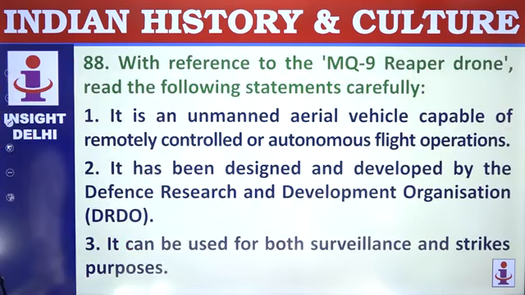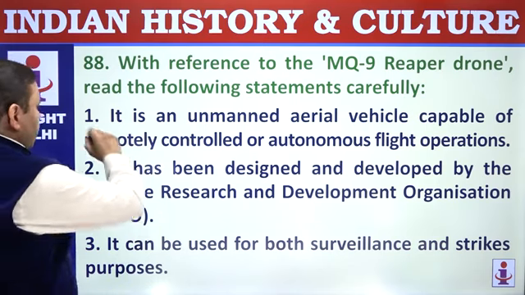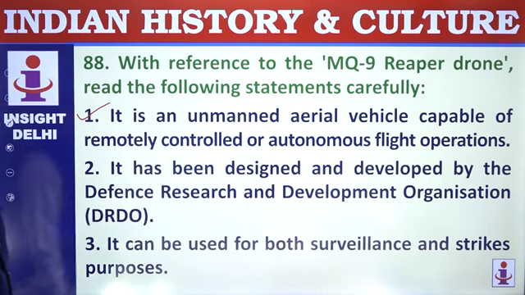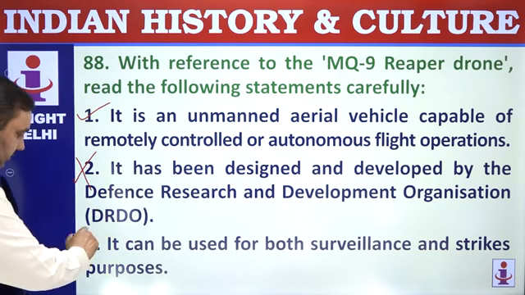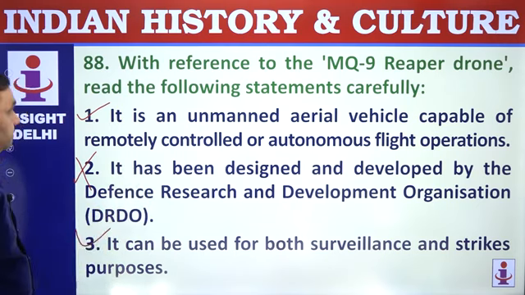With reference to the MQ-9 Reaper drone, an American drone, read the following statements carefully. It is an unmanned vehicle for autonomous flight operations. It has been designed by American agencies, not by DRDO. It can be used for surveillance and strikes. It is both an offensive as well as a defensive weapon.